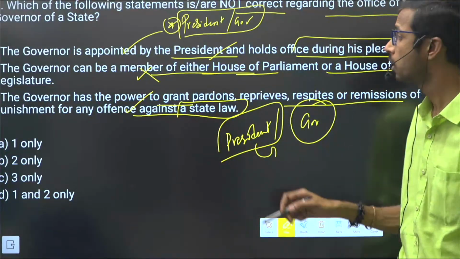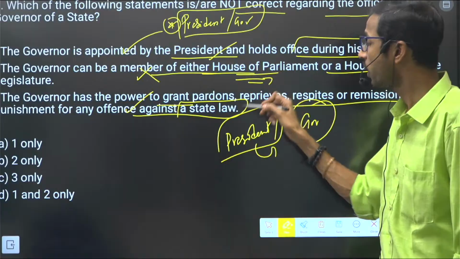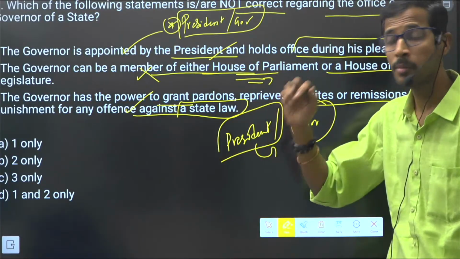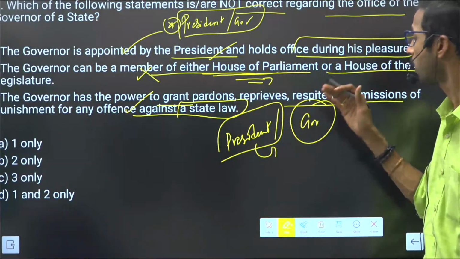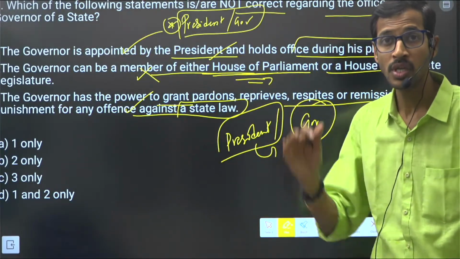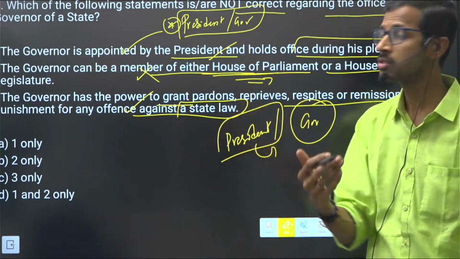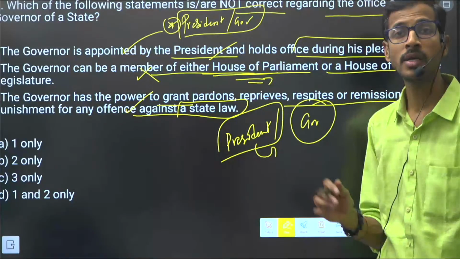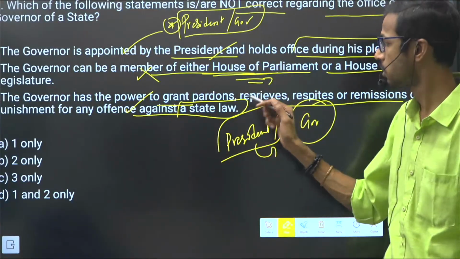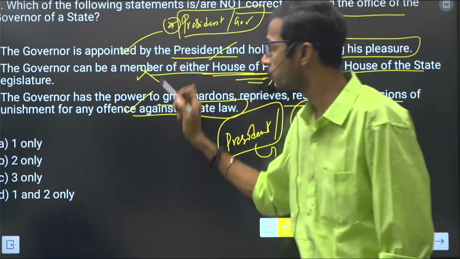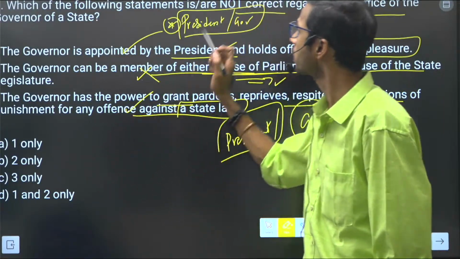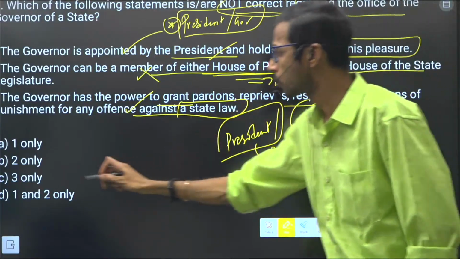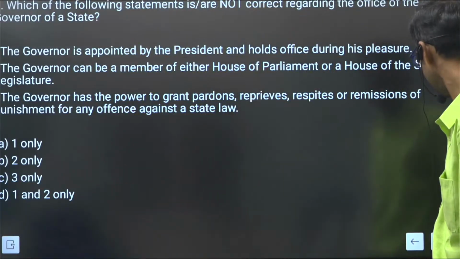Why is it wrong? The condition is that the governor should not be a member of either a house of parliament or a house of the state legislature. If in any case he is a member of any house of the parliament, immediately he has to vacate the seat, right? That is the condition. So 1 and 3 are correct, but here they are asking for not correct, right? So not correct is only 2. Only 2. B option is the correct answer.